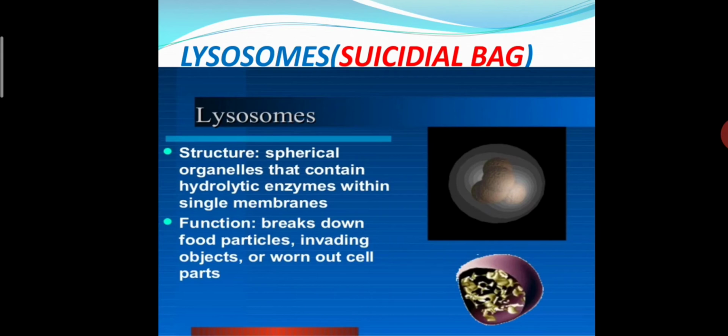Lysosomes are spherical organelles that contain hydrolytic enzymes within a single membrane. What is the function? We all know, it breaks down food particles, invading objects, or worn out cell parts.